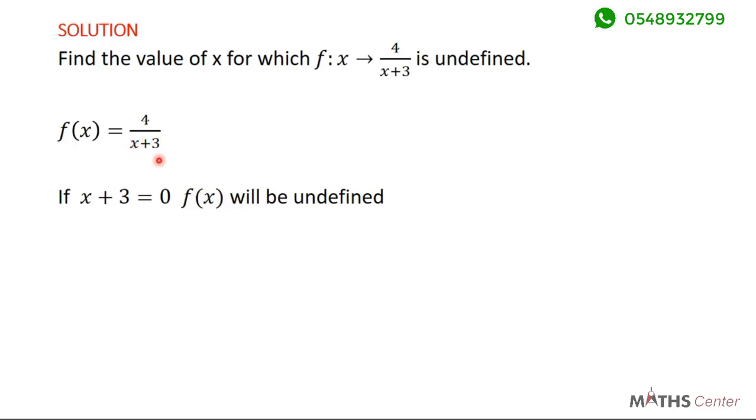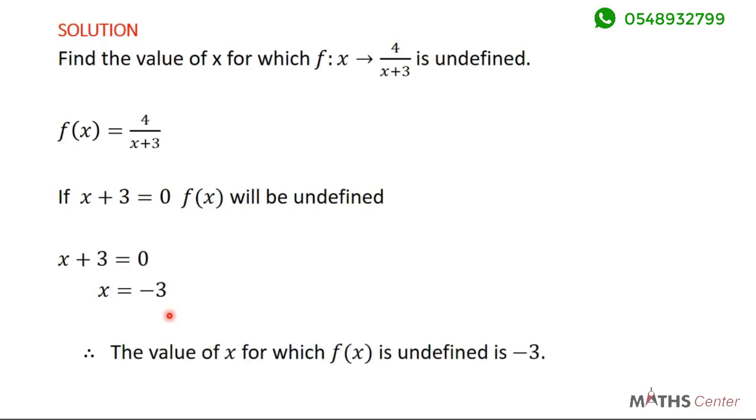So equate the denominator to 0 and solve for x. x plus 3 is equal to 0. To find x, we bring 3 to this side, so x is equal to negative 3. So the value of x for which f of x is undefined is negative 3.